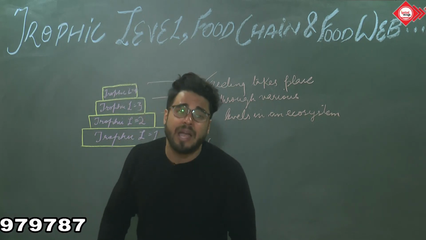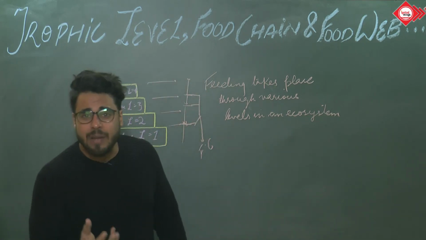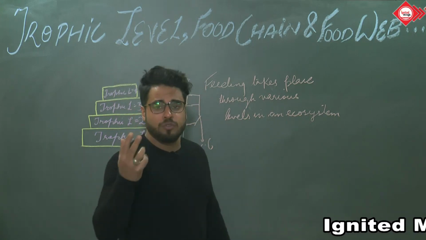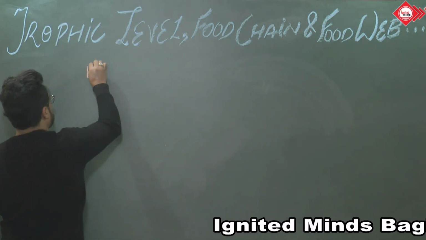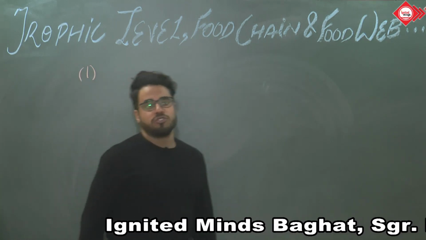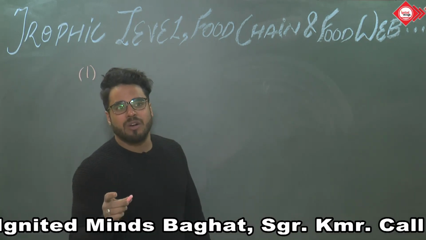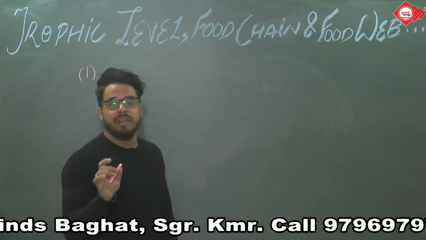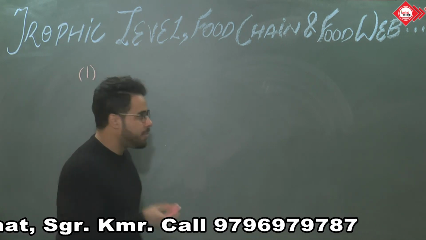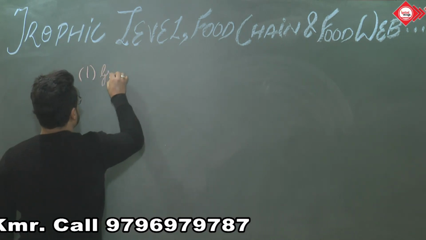Now, what are the types of food chains? If we have to see the types of food chains, there are two types. The first type of food chain is called the grazing food chain. Here living plants are eaten simply by the herbivores. Grazing food chain.